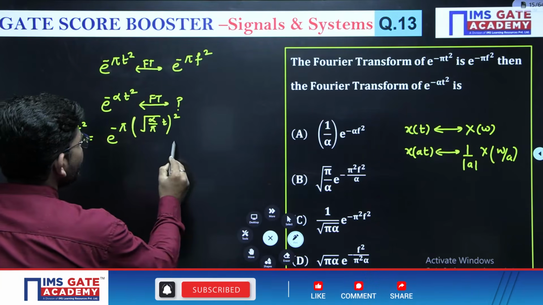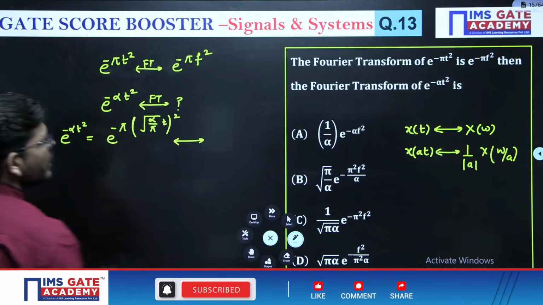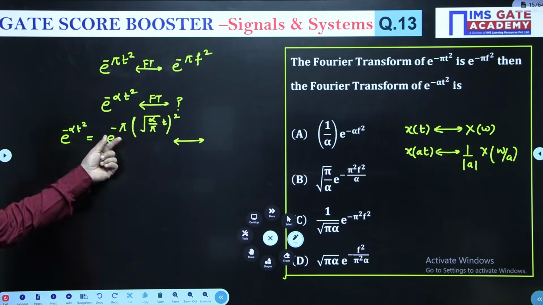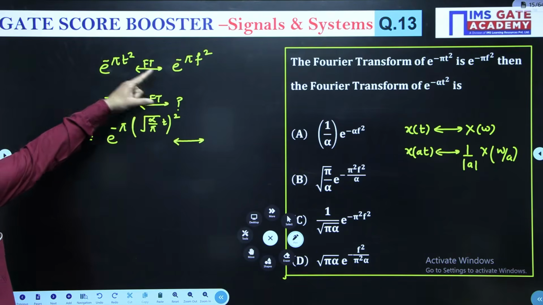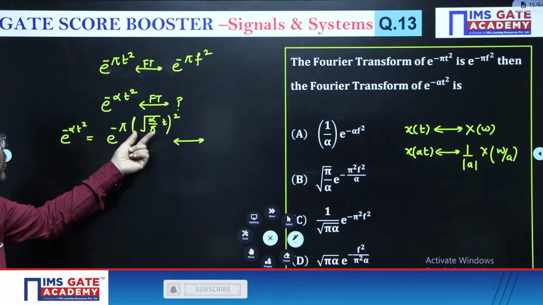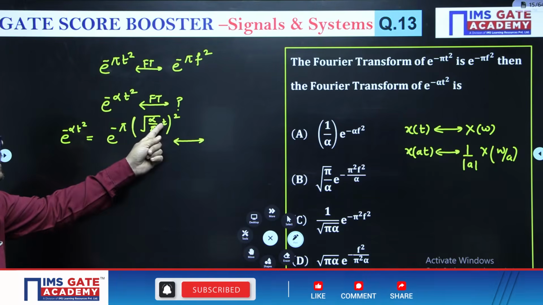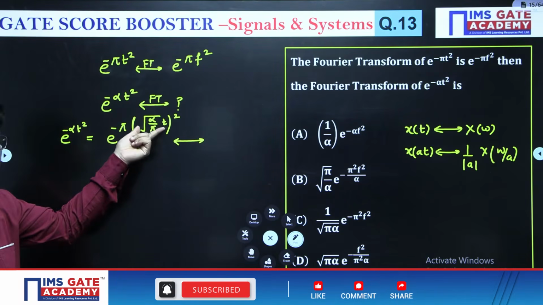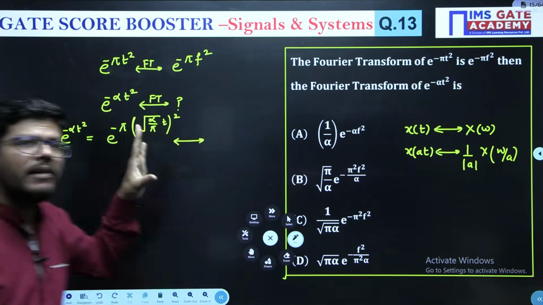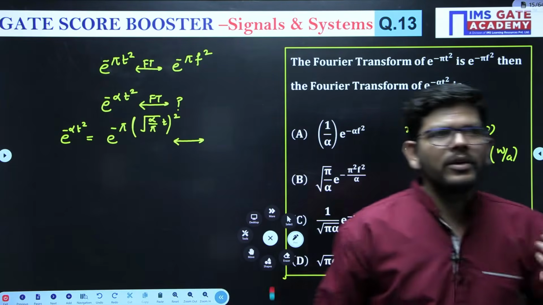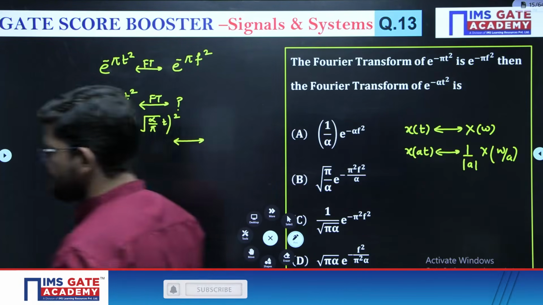Now see what we have done. We know the Fourier transform of e to the power minus pi t square. Now just see, we have multiplied t with some factor a, right? We have done scaling right now. So what will happen with the scaling?